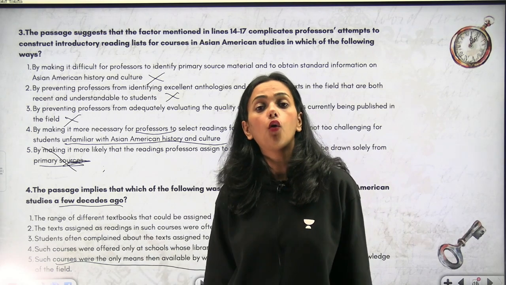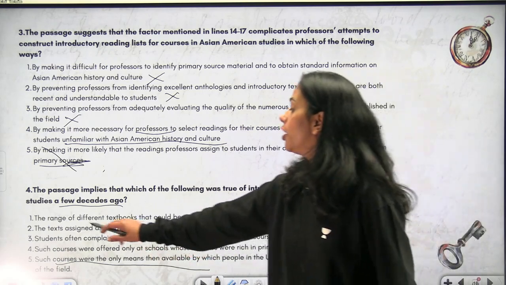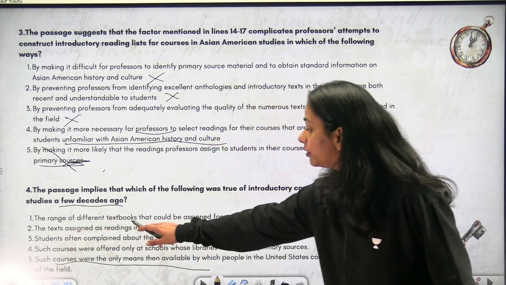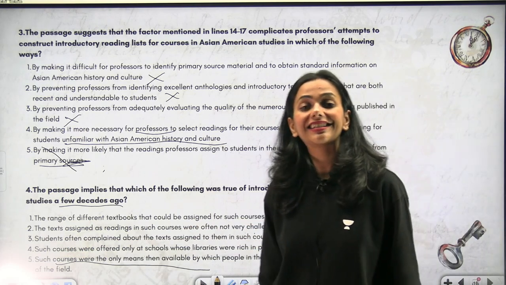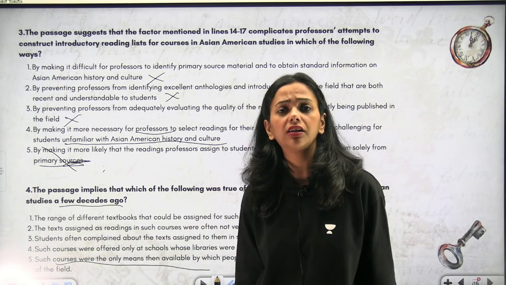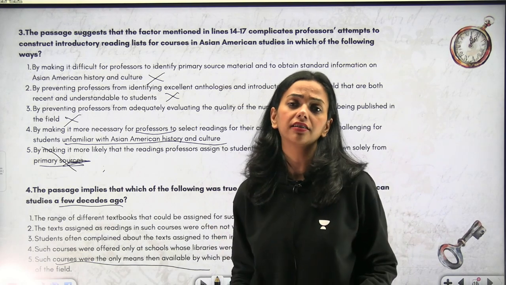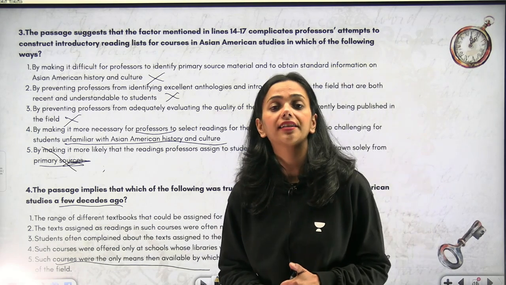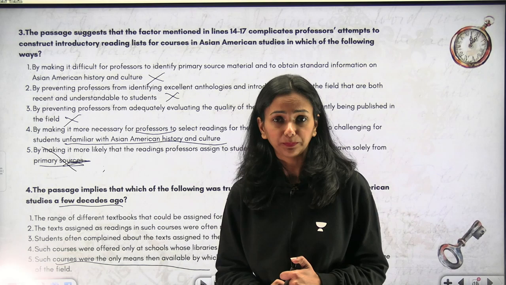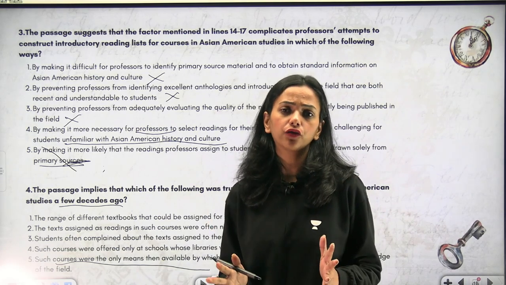Okay, so what is the correct answer? The correct answer is the very first option, where it is written that the range of different textbooks that could be assigned for such courses was extremely limited. The author has tried to make his point in the entire passage that the texts were extremely limited at that time. Okay, I think this passage was an easy passage for you.